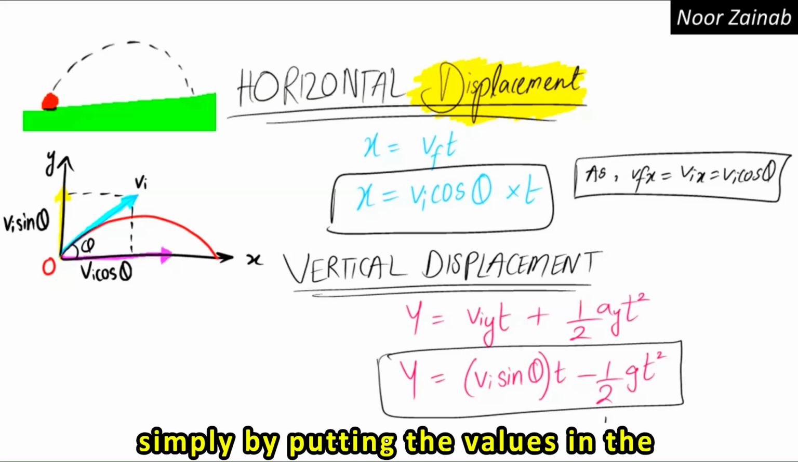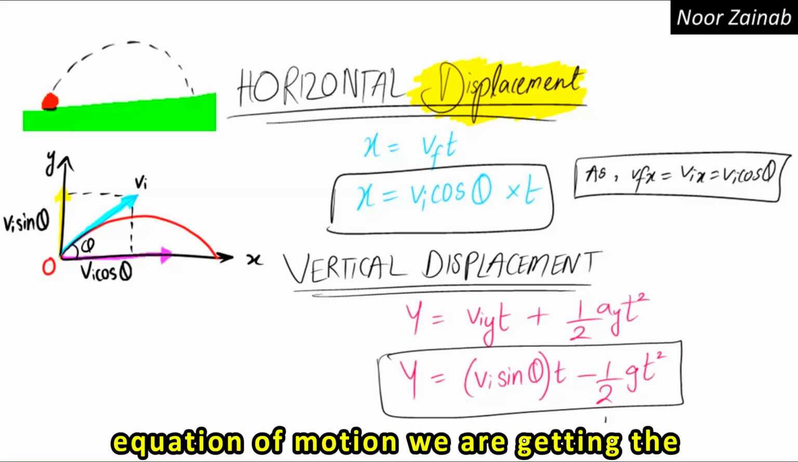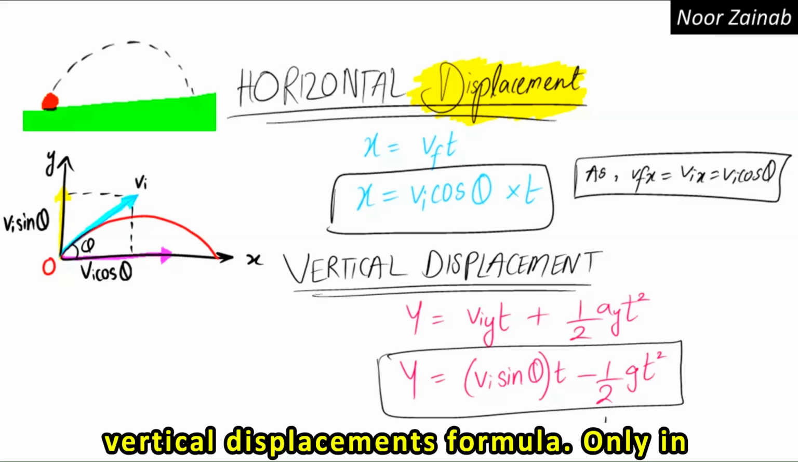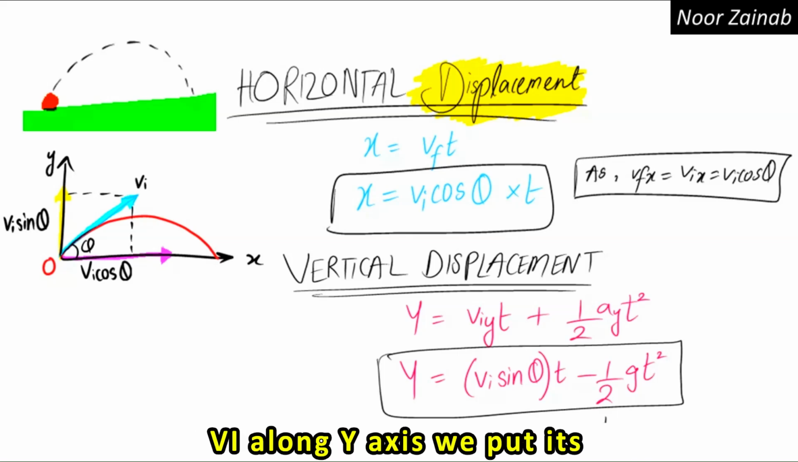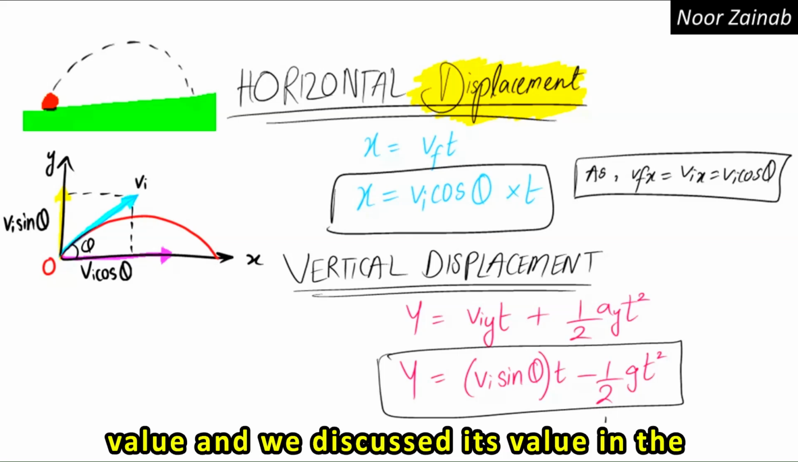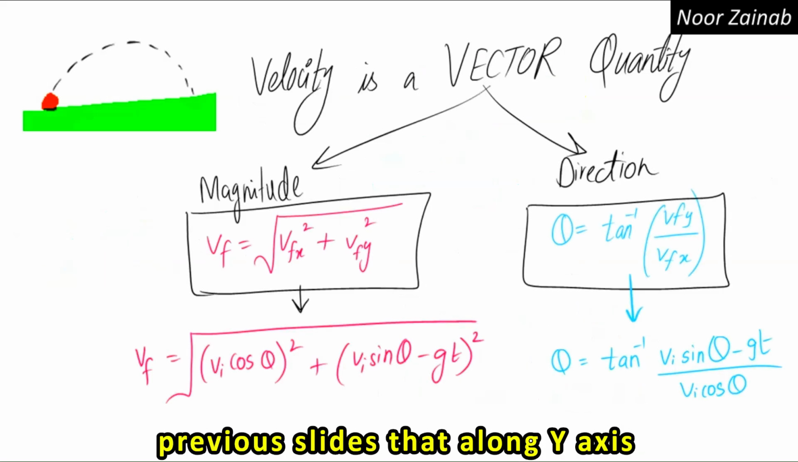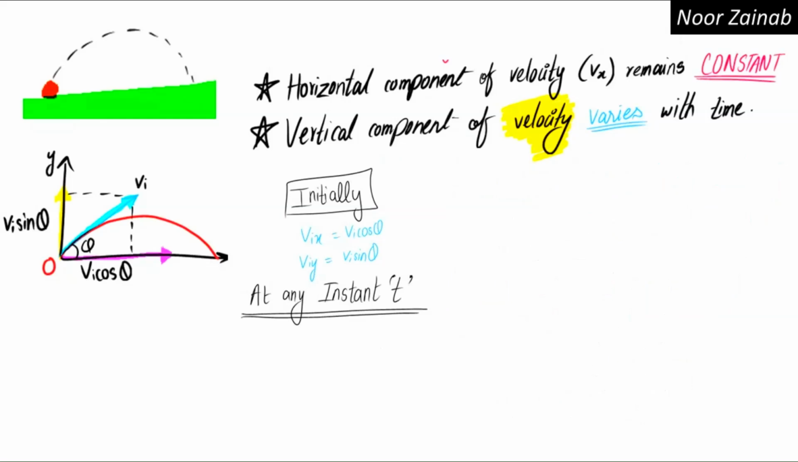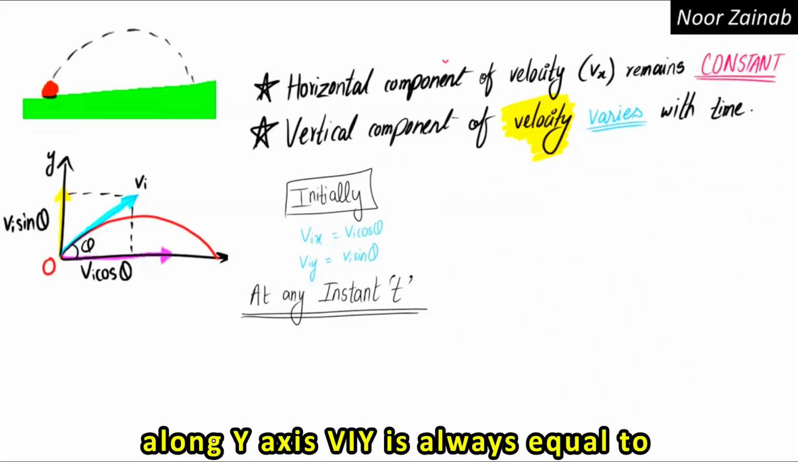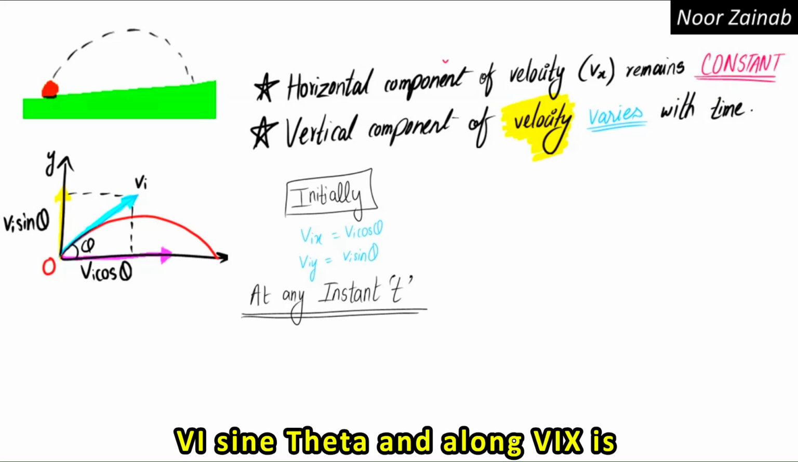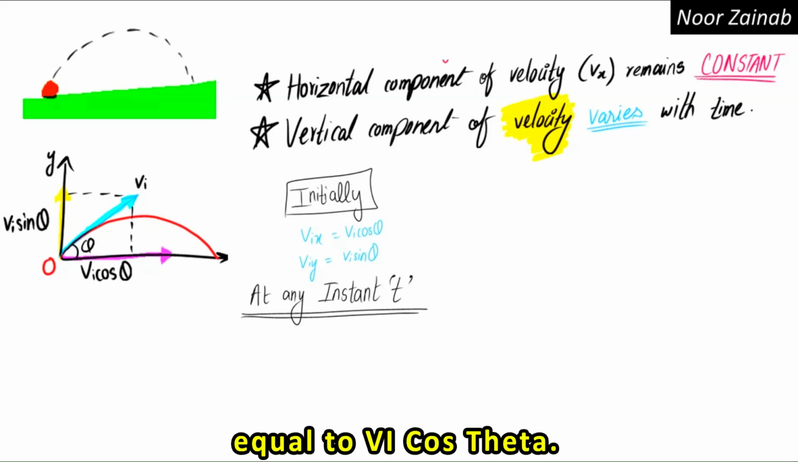So simply by putting the values in the equation of motion, we are getting the vertical displacement formula. Only in vi along the y-axis we put its value, and we discussed its value in the previous slides, that viy is always equal to vi sin theta, and vix is equal to vi cos theta.